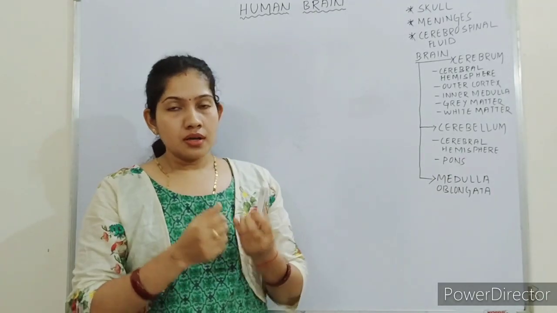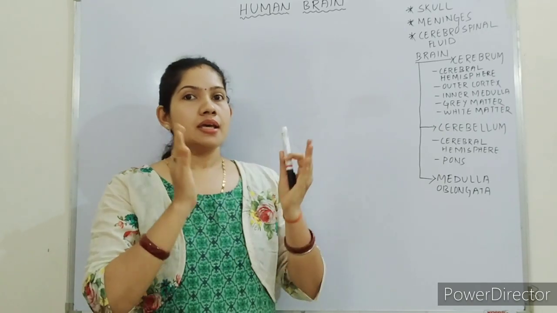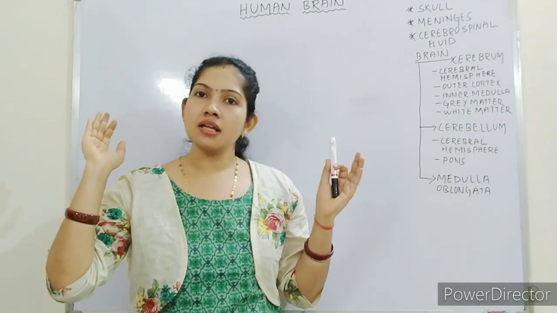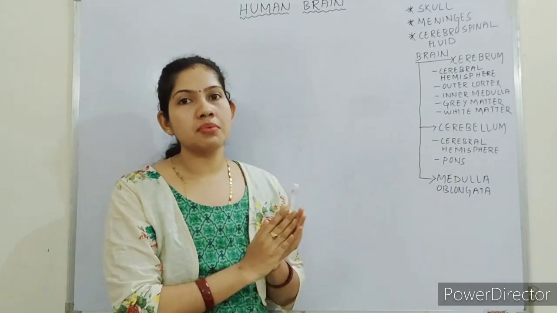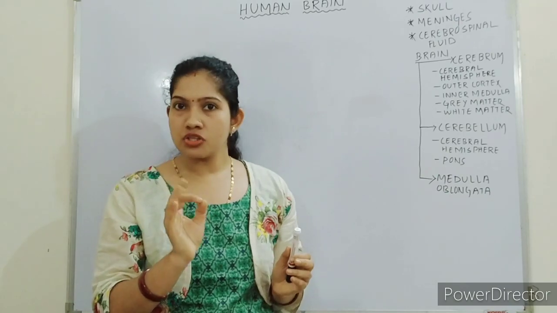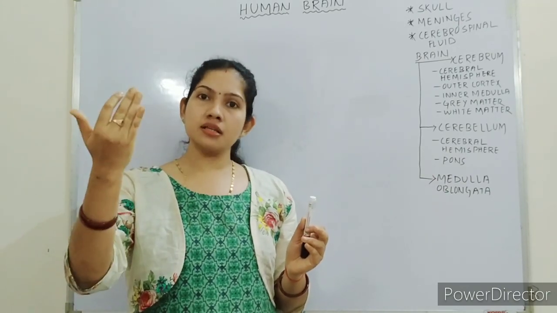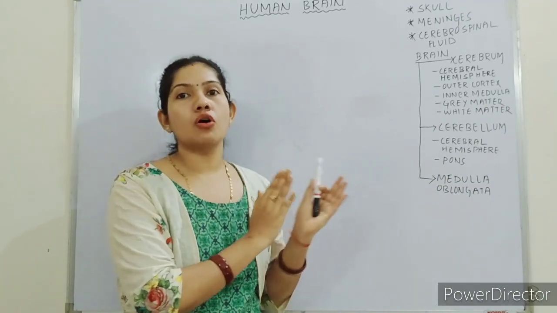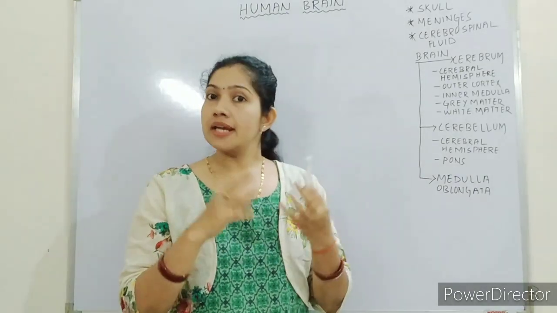The human brain is a very important topic. Here we are discussing some of the terms. When we move on to higher classes, we will find some more terms associated with the human brain. So I suggest you listen to this topic very carefully, so that when you move on to higher classes, like the 10th, 11th, 12th class, you will not have confusion about this topic. Let us start the topic in detail.